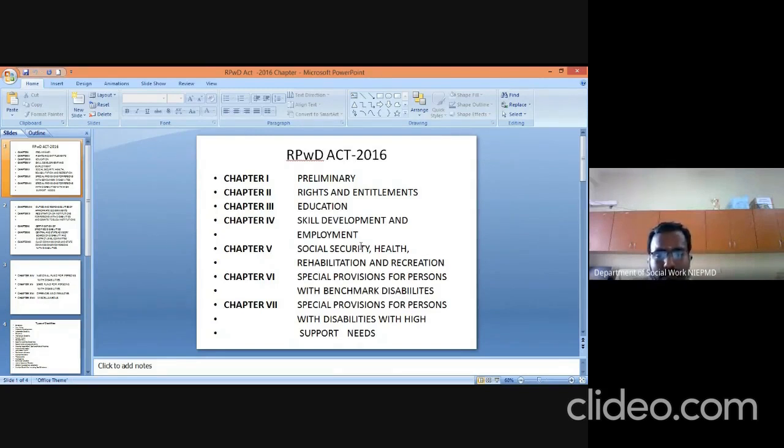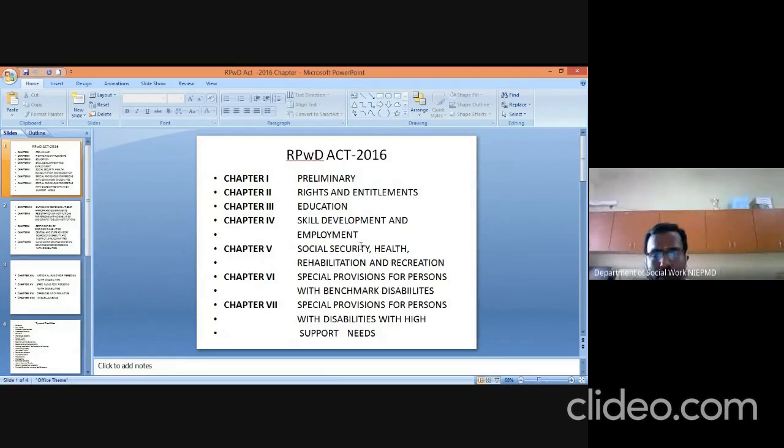Then chapter 6 deals with special provisions for persons with benchmark disabilities. Benchmark disabilities are nothing but persons having 40% or more of disability. For them, many schemes and provisions are being provided by the state government and central government for the upliftment of their lifestyle. These things are dealt with by chapter 6.